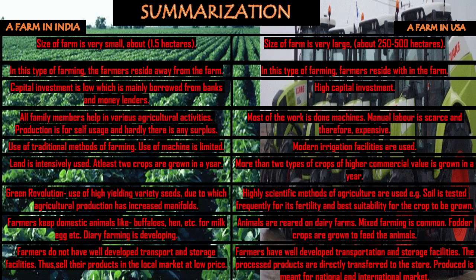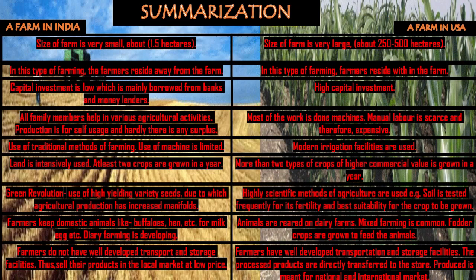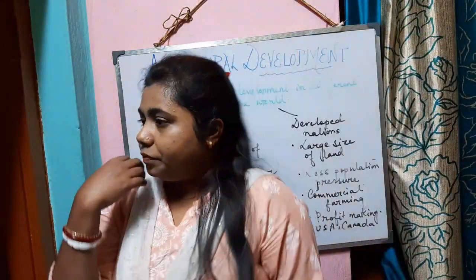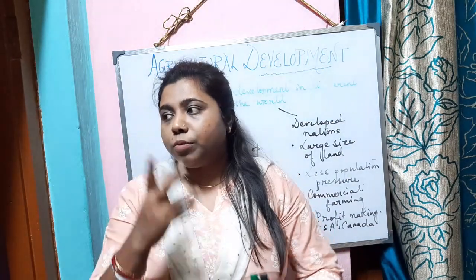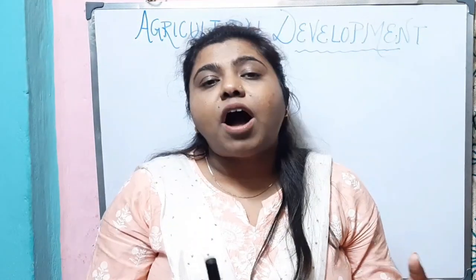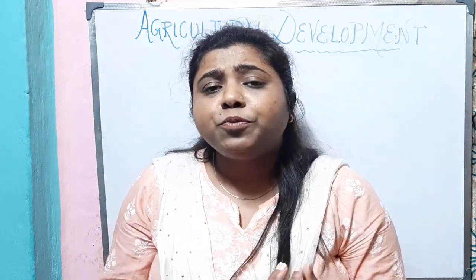So this was a comparative study between a farm in India and a farm in USA. Well, then we can understand the comparison between a farm in India and a farm in USA. We can understand how a farmer in USA is working like a businessman, whereas in our country the farmers are poor, and most of the time we can see that they are committing suicide. Why? Because they are unable to produce more, they are unable to produce a sufficient amount for their own family.